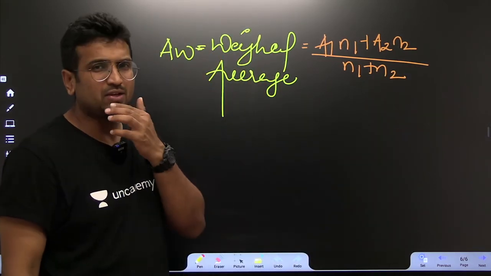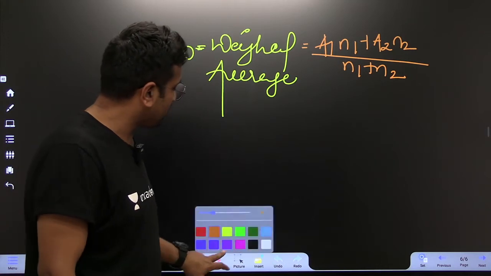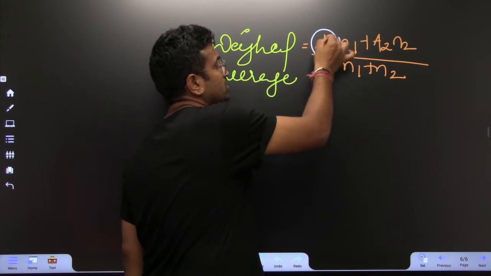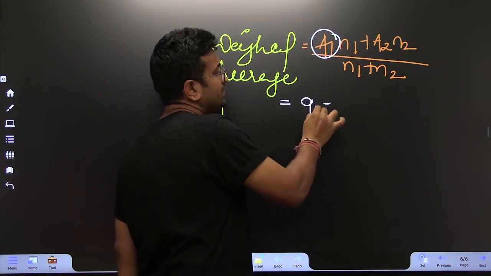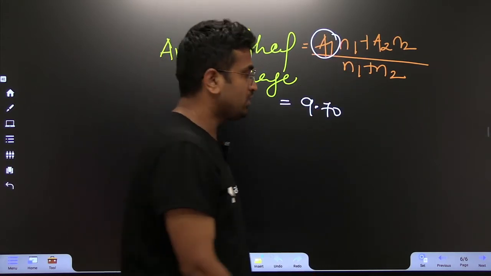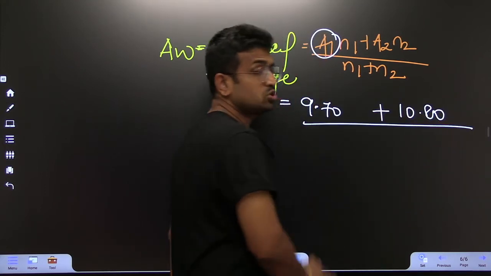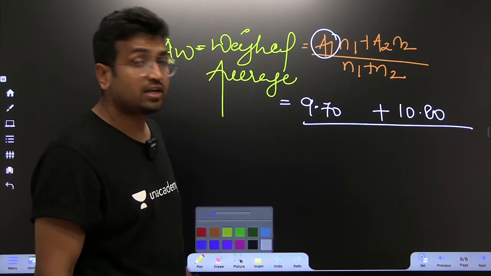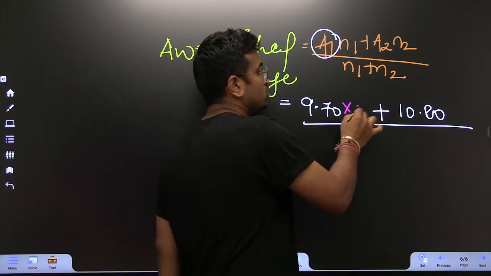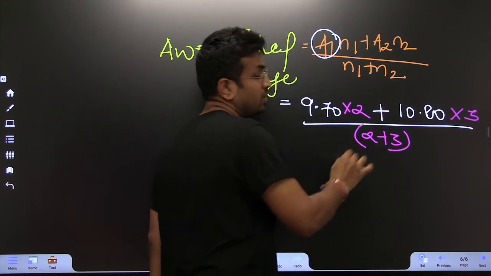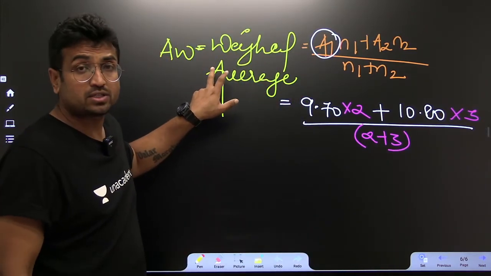Sir, what is the meaning of this? Let us suppose we've got two different varieties of rice. The cost price of one of them is 9 rupees 70 paise, and the cost price of the other one is 10 rupees 80 paise. And these two are mixed in the ratio 2:3. So what do you think? What is the average price of this mixture?